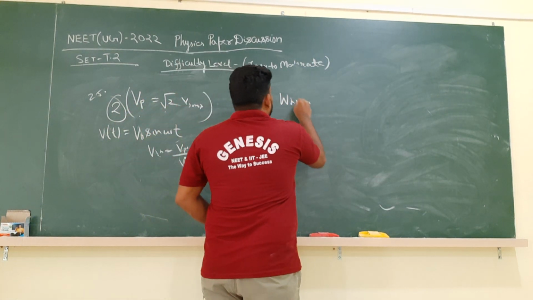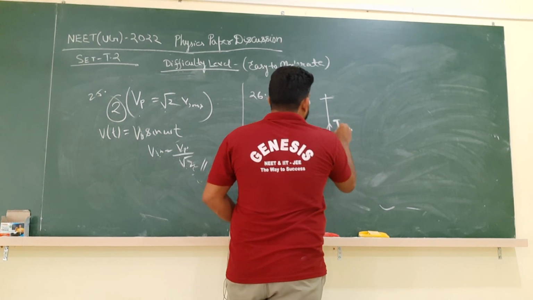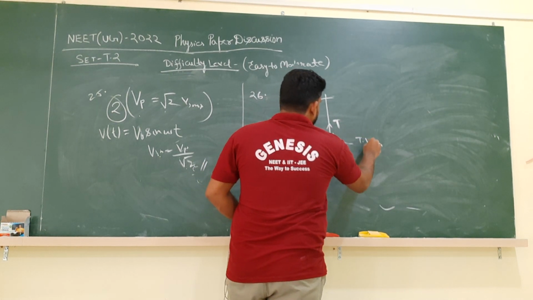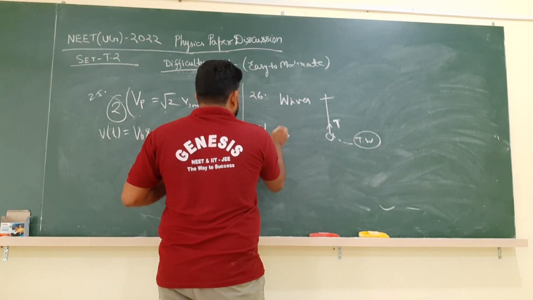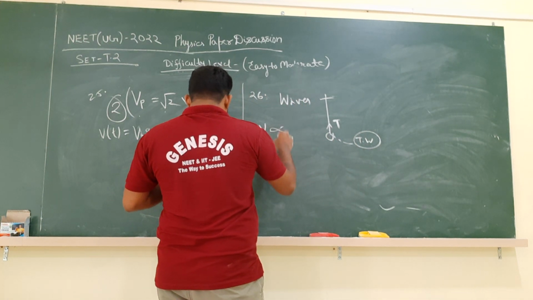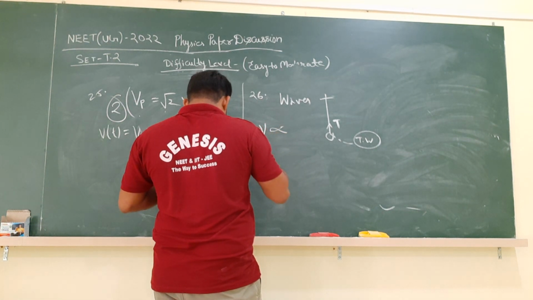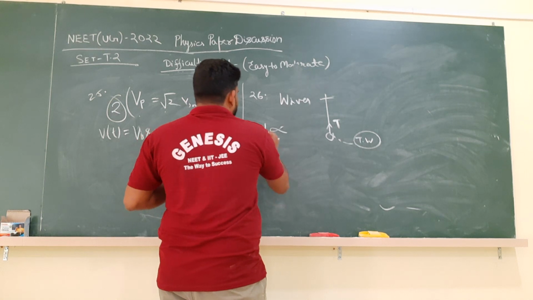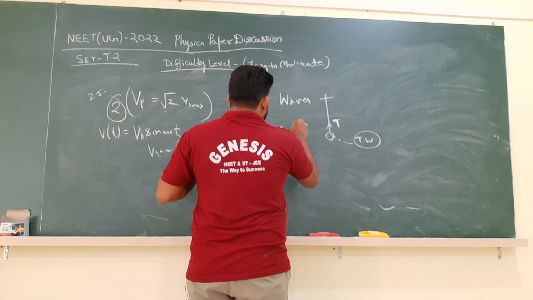From waves, what we discussed, if T is the tension in the string producing a transverse wave, the speed of the transverse wave is proportional to the root of the tension.